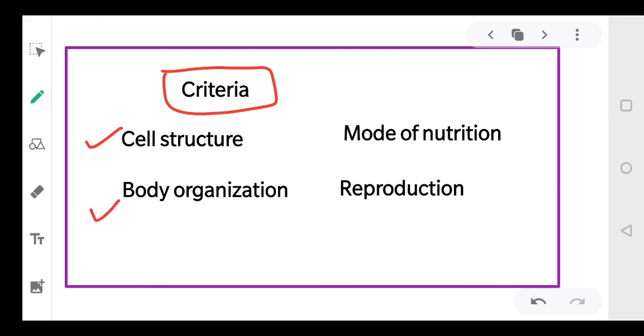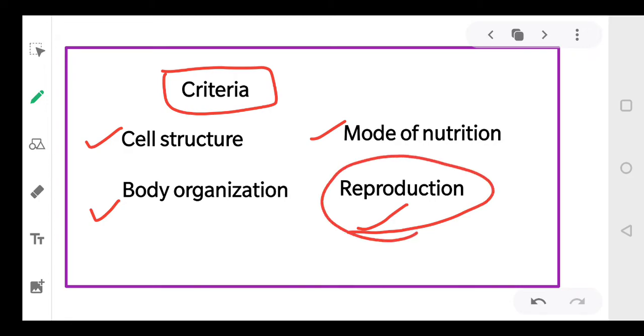Then the body organization, whether the organism is unicellular or multicellular. Then mode of nutrition, whether the organism is autotrophic or heterotrophic. And then reproduction, the method by which the organism reproduces, like asexual and sexual methods of reproduction. So based on these 4 characteristics, that is cell structure, body organization, mode of nutrition, and the method of reproduction,